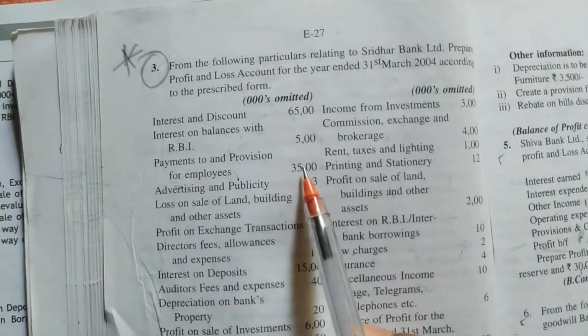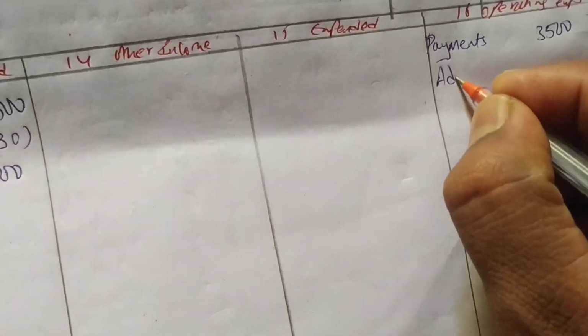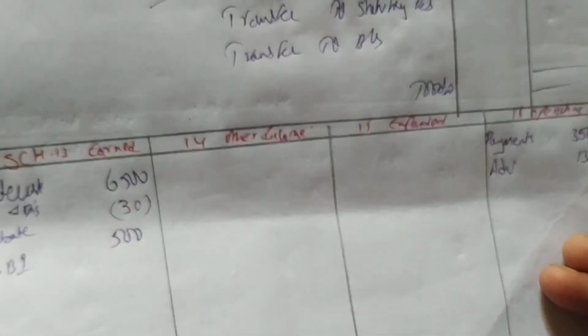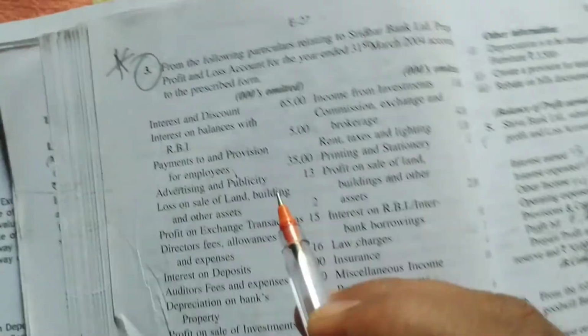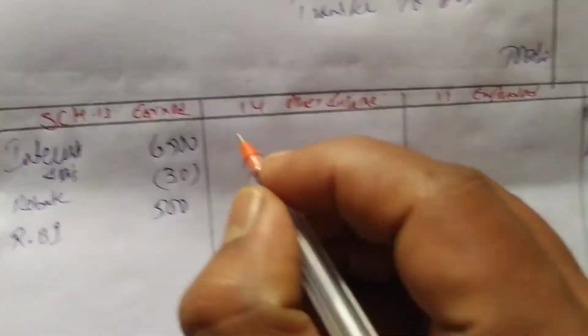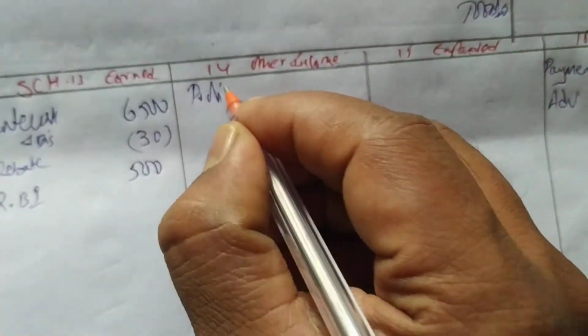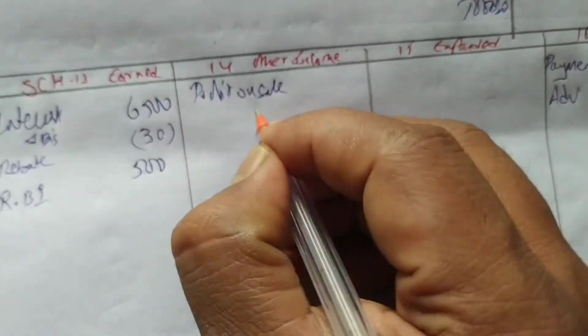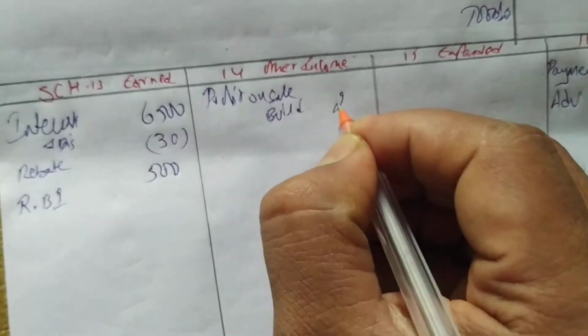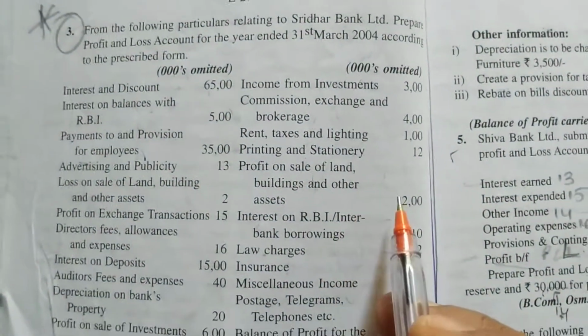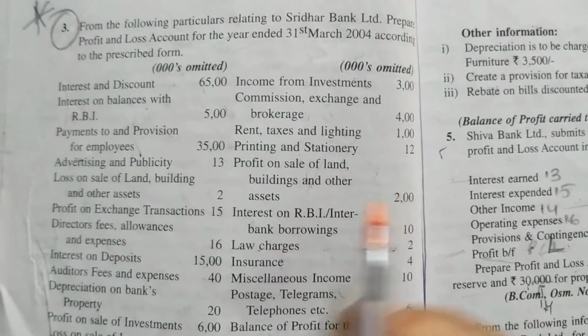Next we have advertisement and publicity, that also we have to write here, that is 13. Next, loss on sale of building is there, so other income we have to write first. Profit on sale of building and other assets, profit is 200. From that you deduct the loss.